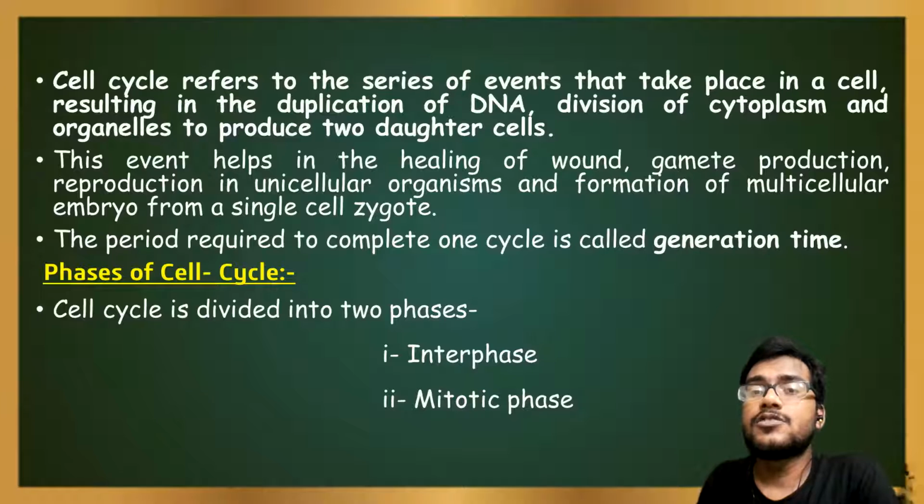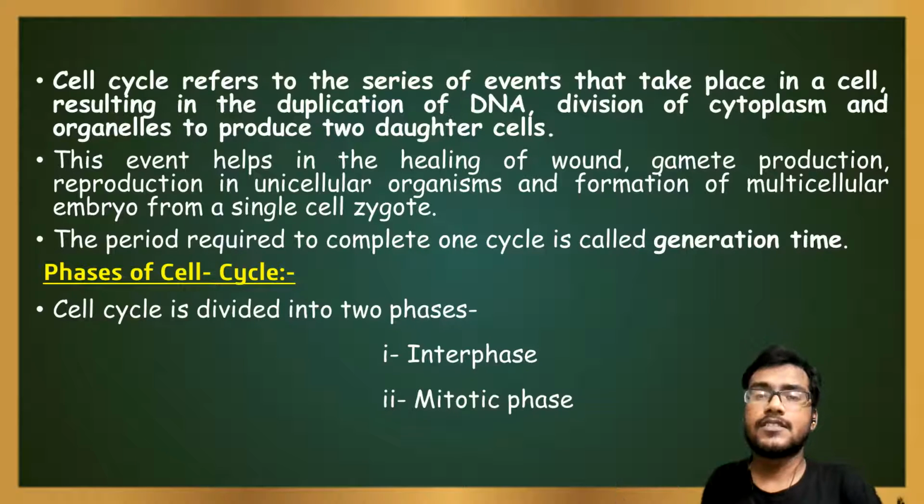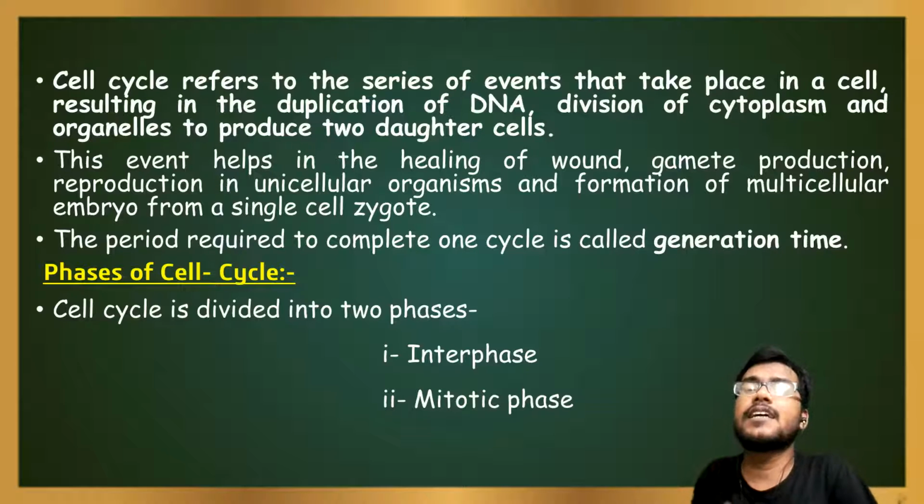Cell division also helps in gamete production, wound healing, and in the case of unicellular organisms, reproduction. Each individual requires a certain time for cell division. That time is known as generation time. Each individual has a different generation time, like human beings have a 24-hour generation time, and yeast has a 20-minute generation time.